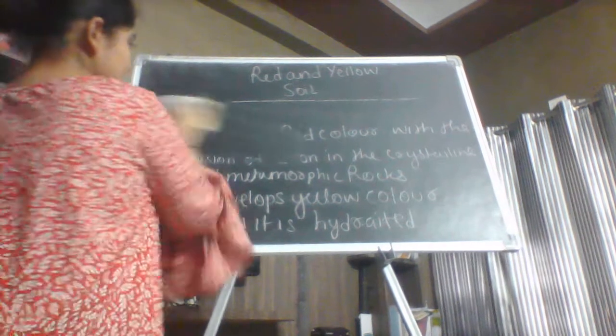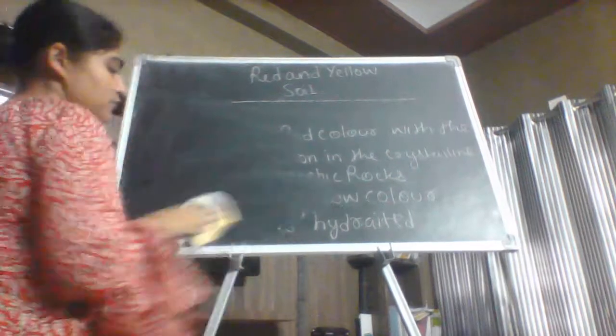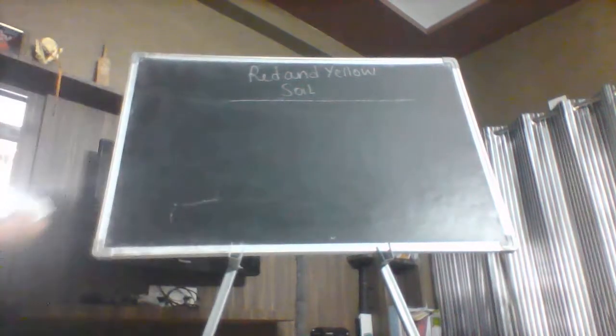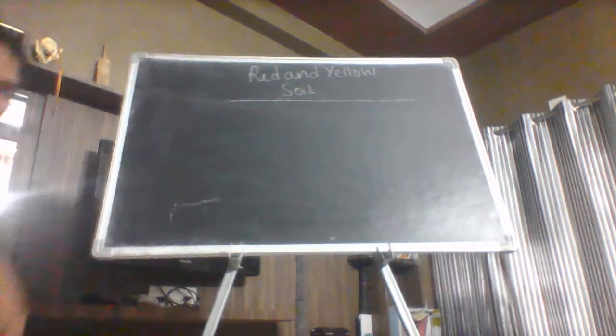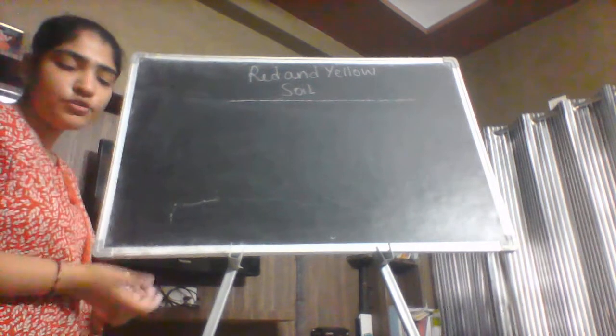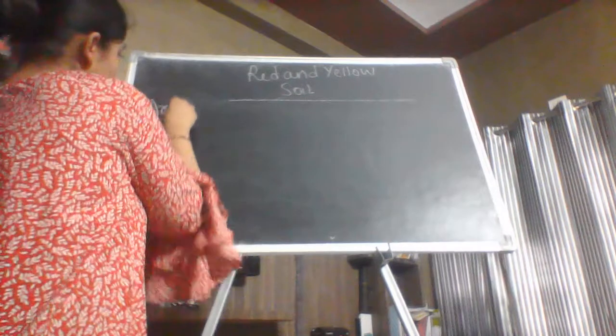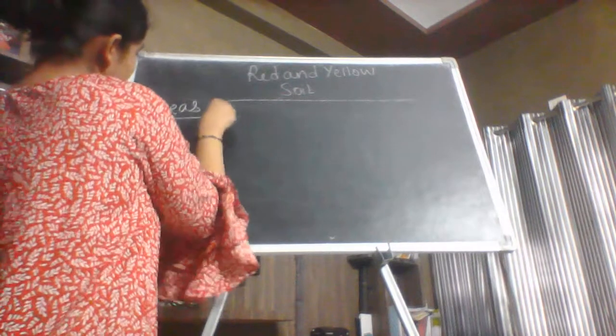In the areas there are some words, some areas which you can relate to the other soils also, but there are also the words which are very new to you, or if you have the understanding of those words, it is very good for you. Now let's just talk about the areas of the red and yellow soil.